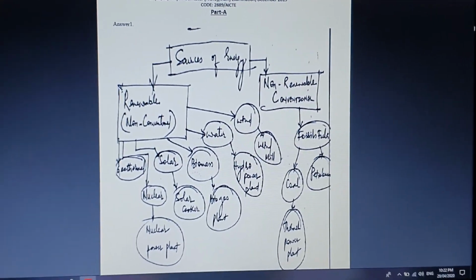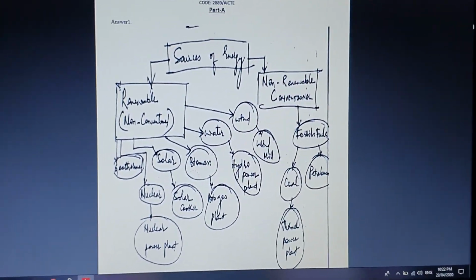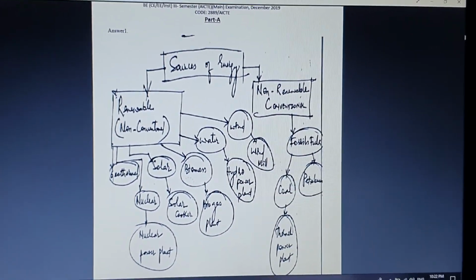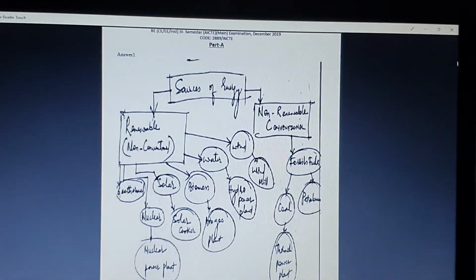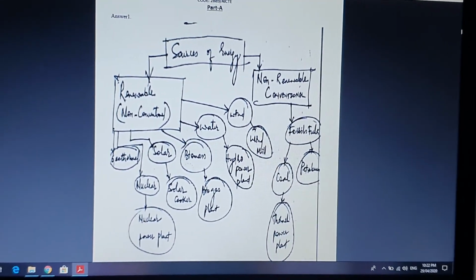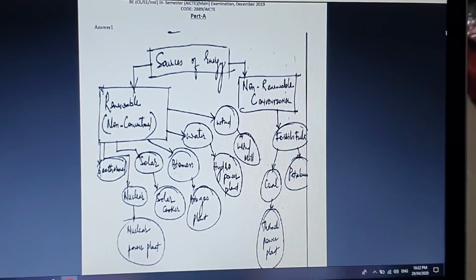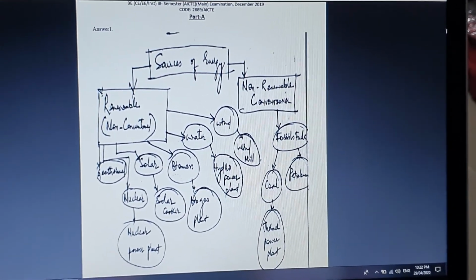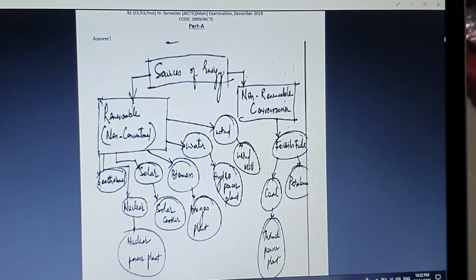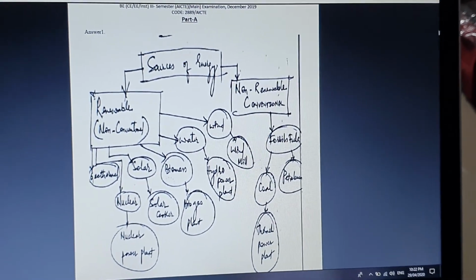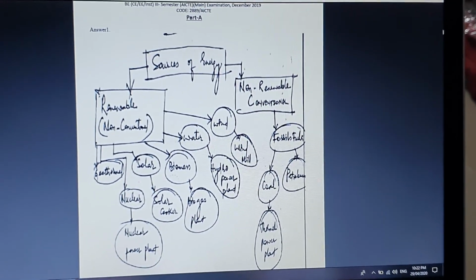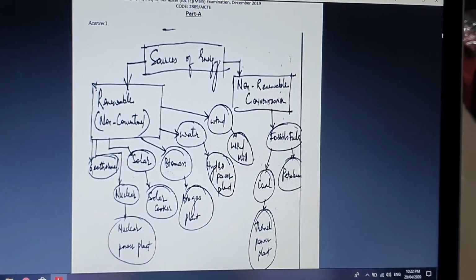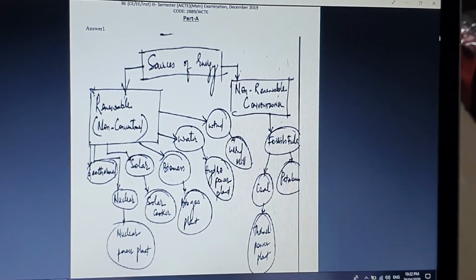But here the way of representation is different. In your first unit we have drawn the flow chart about the classification of the energy resources. You can draw in that way or in this way, any way you can represent it. After representing, you can also write the definition. I did not mention the definition of renewable and non-renewable in this key paper. You can mention the definition of renewable and non-renewable energy after drawing the flow chart.